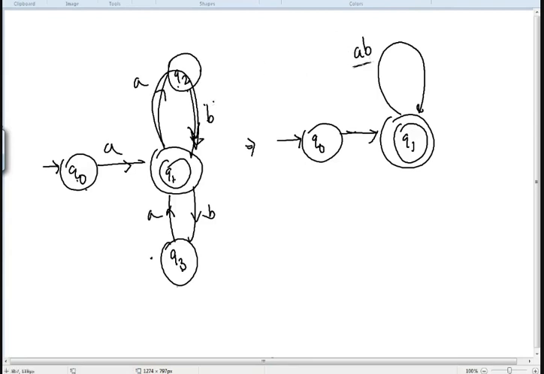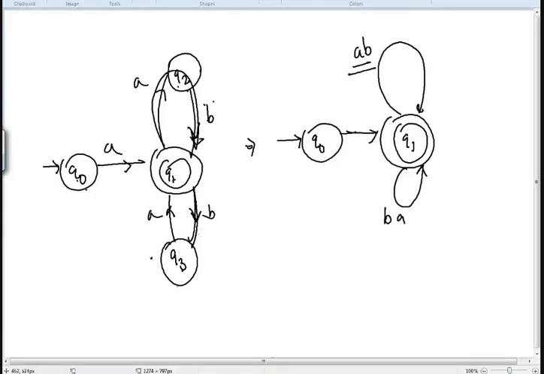It is both together. So now it has been replaced by a dot product. Similarly, while we are eliminating the state Q3, you will have BA because you can see the arrow is moving from Q1 to Q3 with B and Q3 to Q1 with A. So it will be BA.